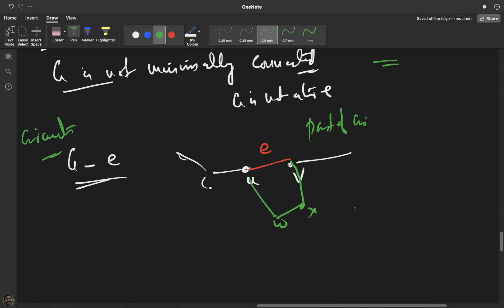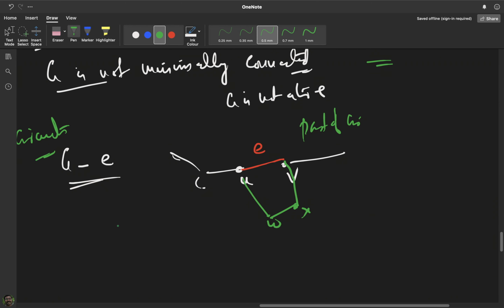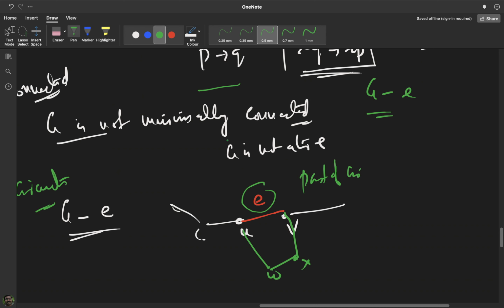So if there is an edge E like this, and I delete that edge E, the endpoints U and V still have another path between them. So there is still a connection between U and V through some other path. Suppose this is the path, going through some other vertices and reaching V again. If you now consider this path together with our deleted edge, we will see that the deleted edge was actually part of a circuit. That is why its deletion did not disconnect the graph. So this graph contains circuits, and hence it is not a tree. So if a graph is not minimally connected, then it cannot be a tree as well. So it is an if and only if condition now.